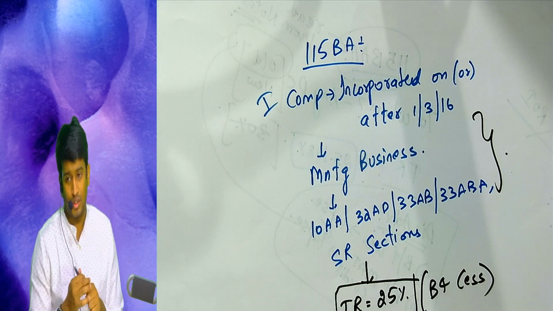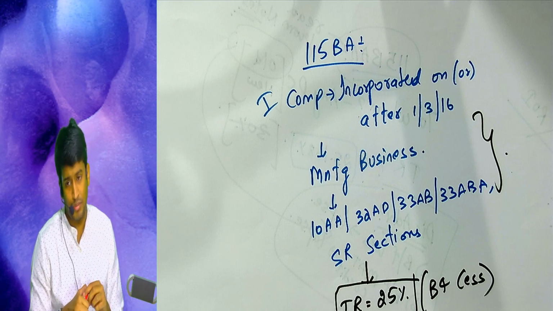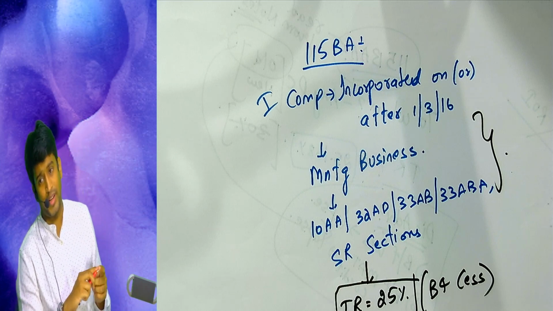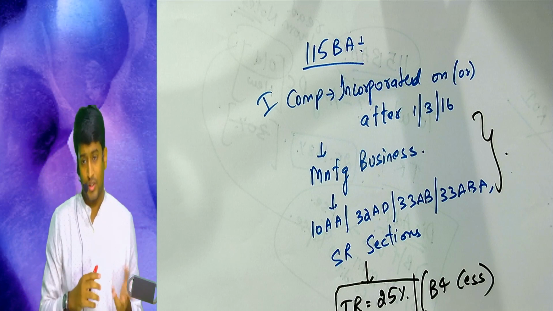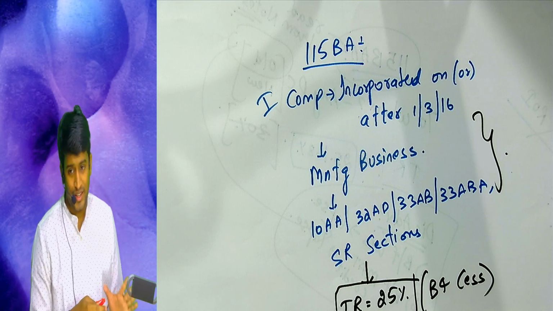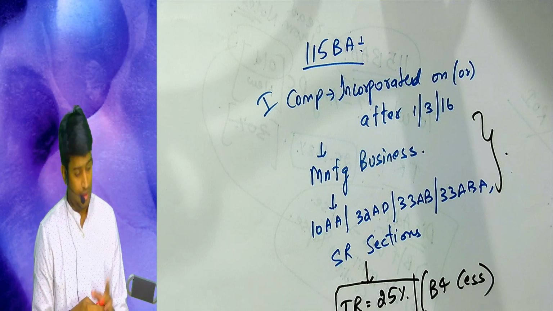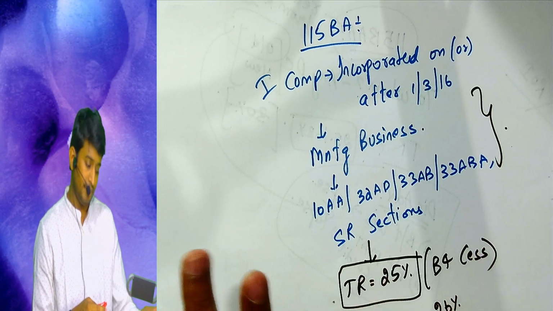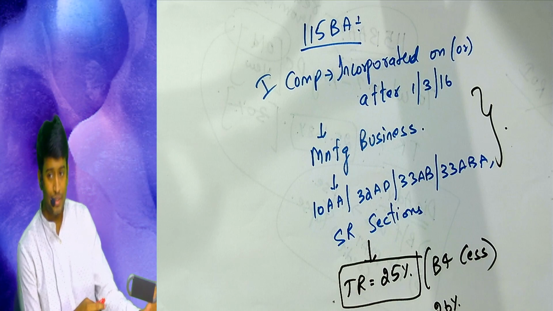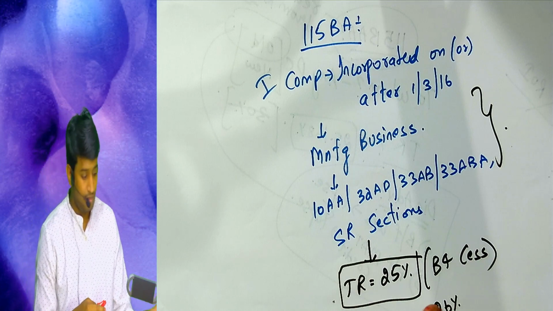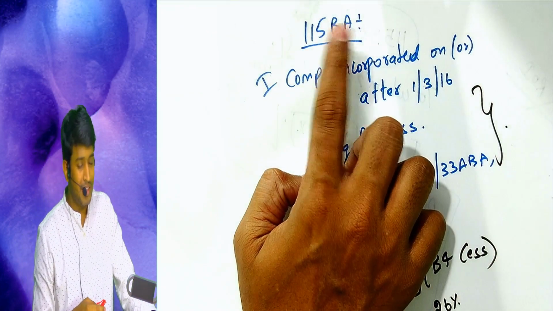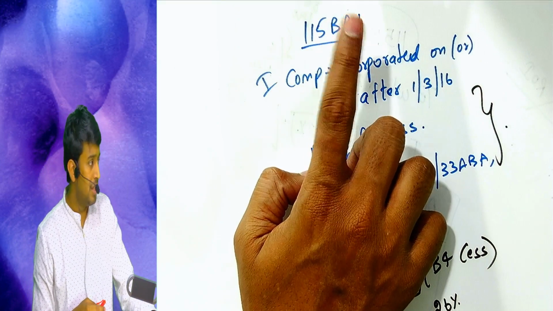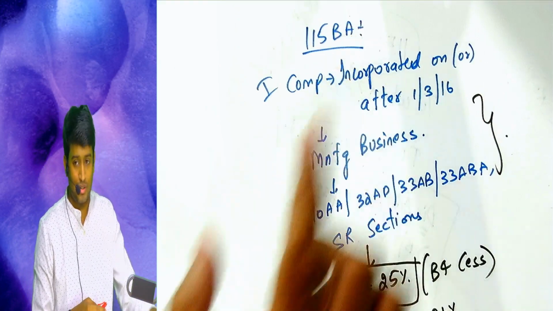It is a bit confusing, it's very confusing, but I can't help it. That's how the income tax is framed. You have so many tax rates for a company, but I'll make the concept easy with a differences chart. Don't worry. Once you are done, tell me and I'll start the differences chart. Check, 115BA is given somewhere in the summary chart.